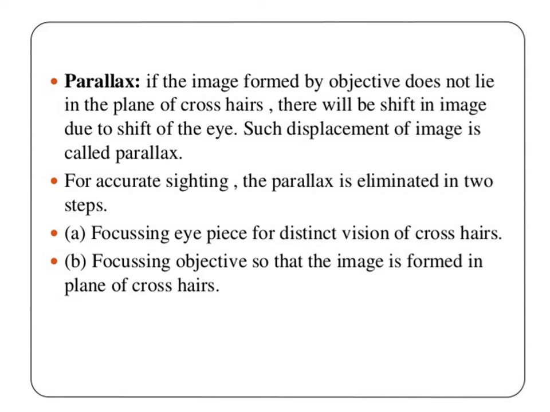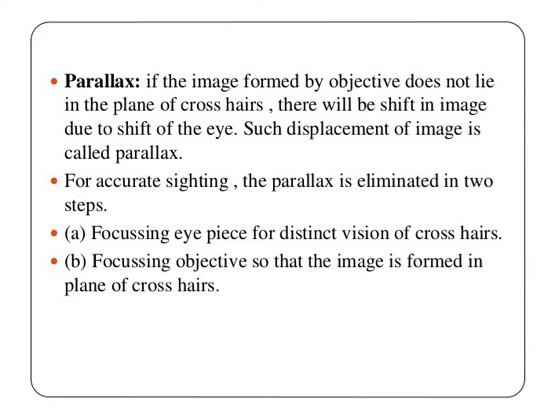Then the next term is parallax. If the image obtained by the objective does not lie in the plane of the crosshair, there will be a shift in the image. Such a displacement of the image is called parallax. For accurate sighting, the parallax is eliminated in two steps.